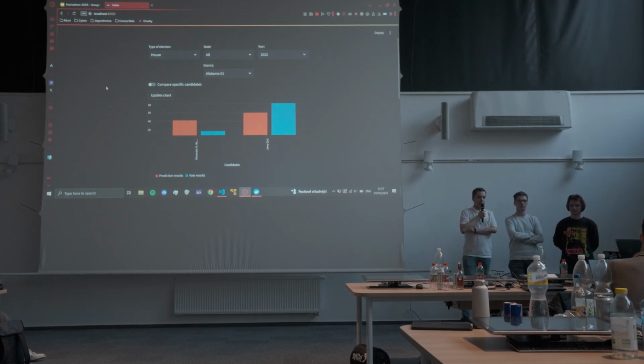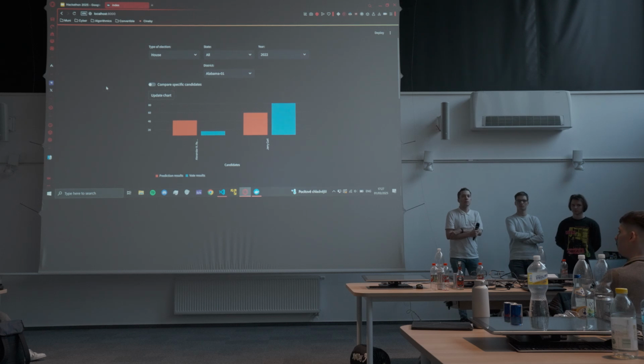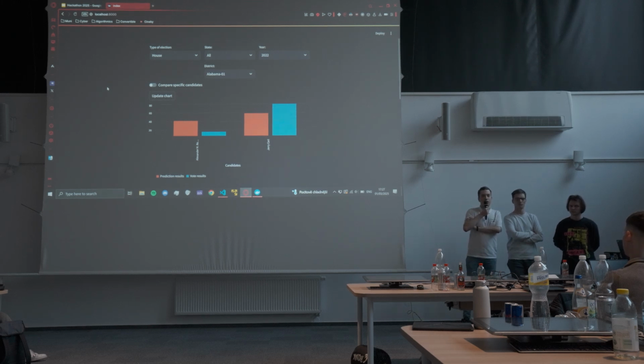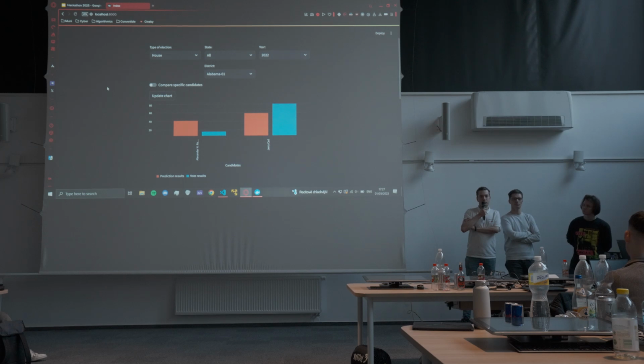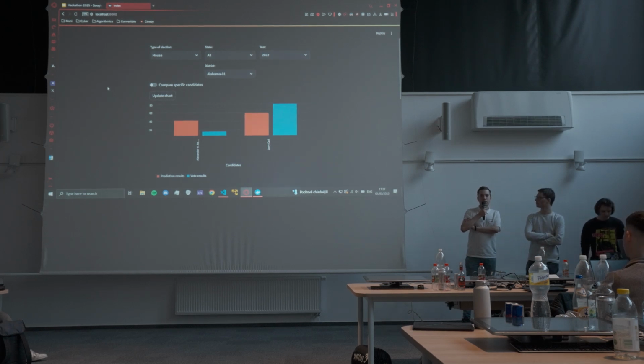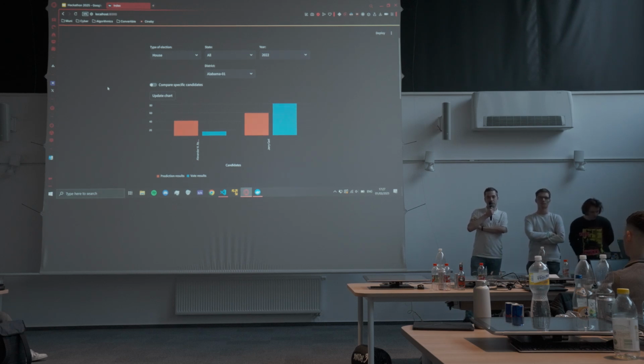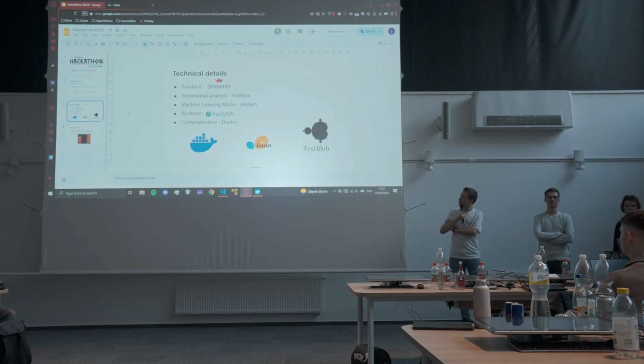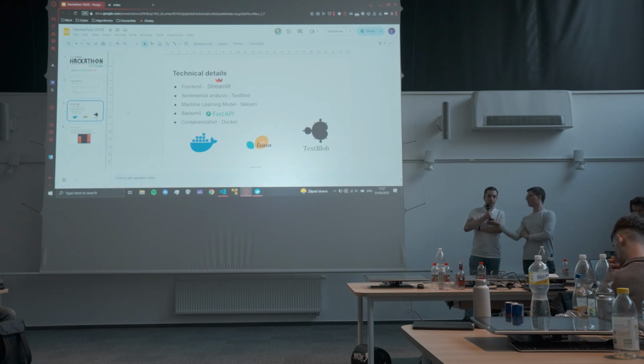So I would love to know how you arrived at the ABSA framework or model that you use, and just to explain briefly why it was relevant for your work. Which one? Sorry. So the model for the sentiment analysis. Oh, you mean TextBlob? Okay.